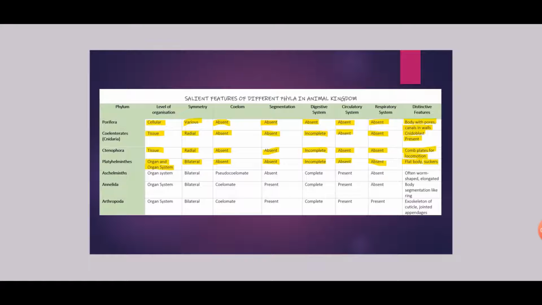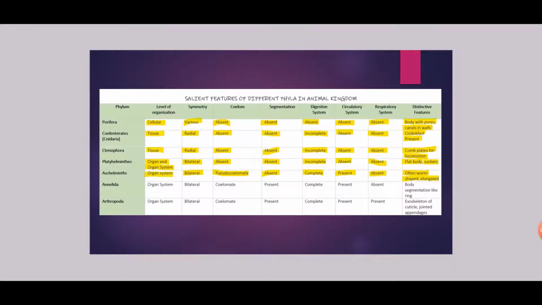Next phylum is phylum Aschelminthes. They have organ system level of organization. They are bilaterally symmetrical and the body cavity is pseudocoelomate. They are the only ones who have a pseudocoelom. Segmentation is absent. Digestive system is complete in them. Circulatory system is absent, and respiratory system is absent. Distinctive feature is that they are often worm shaped and elongated.